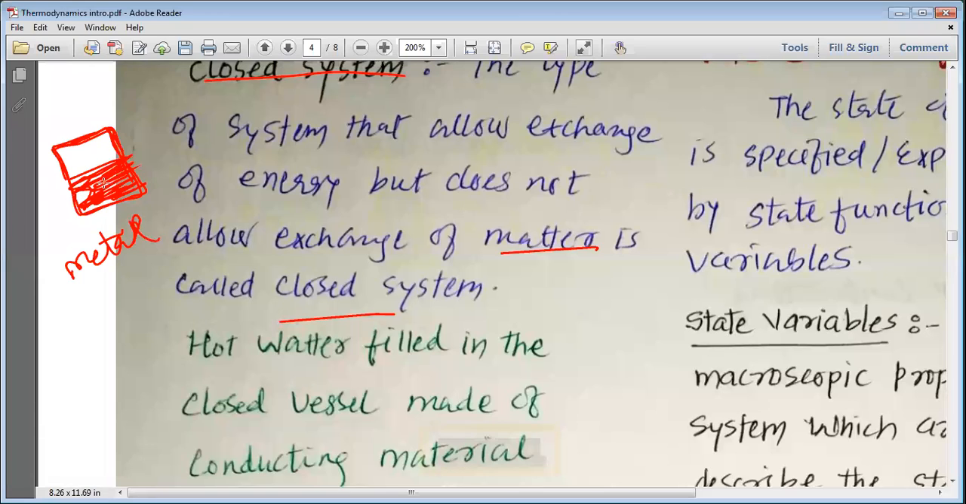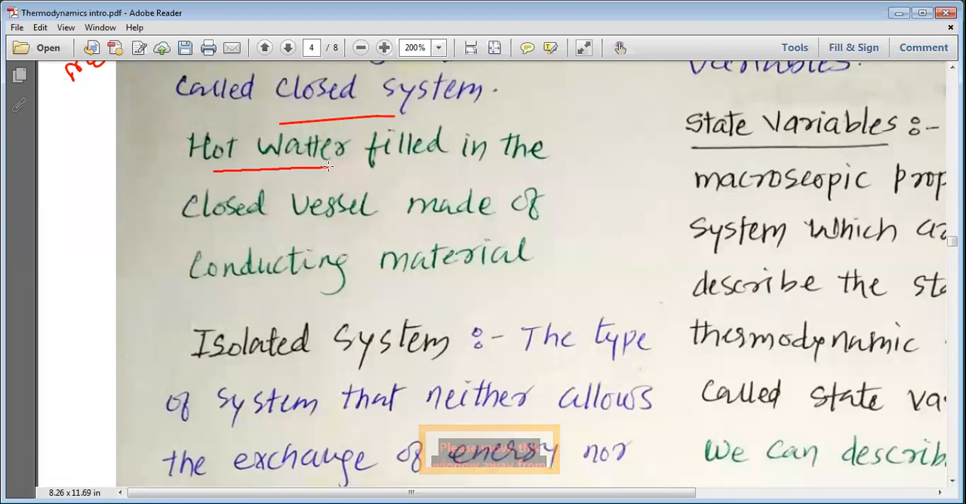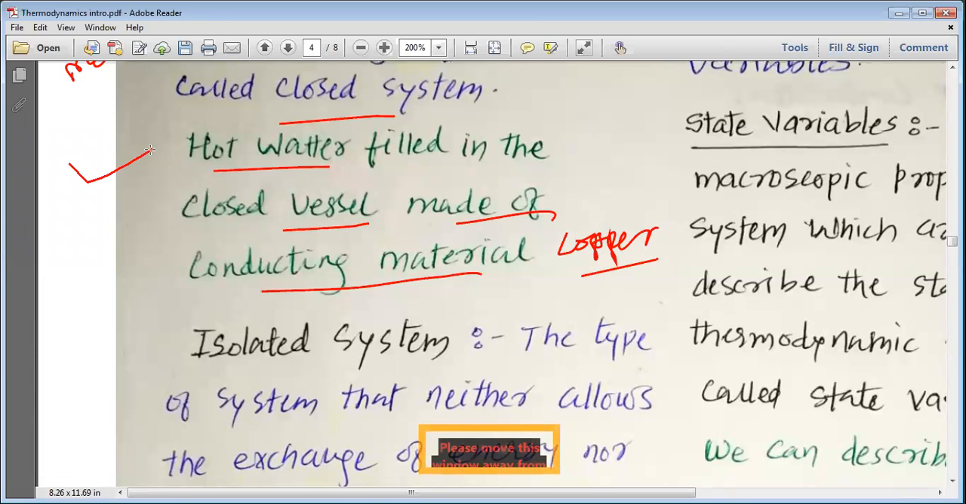So the tea inside this becomes cool after some time because the energy can be exchanged, but the matter cannot be exchanged. So none of the water vapor goes outside from this container, but only the temperature or only the heat energy can be exchanged. And this type of system is called the closed system. Hot water filled in the closed vessel made up of conducting material like copper. This is the example for the closed system.